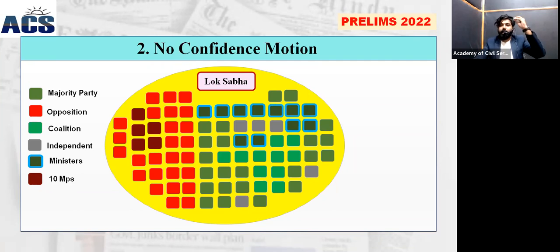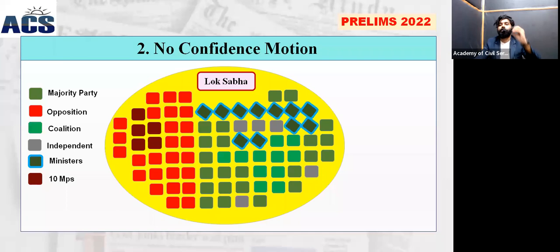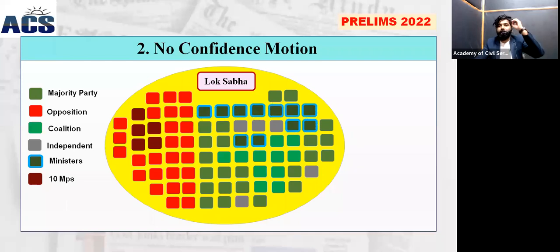This no-confidence motion can only be moved against the entire council of ministers. It cannot be introduced against any one individual minister or any individual MPs. It can only be introduced against the entire council of ministers.